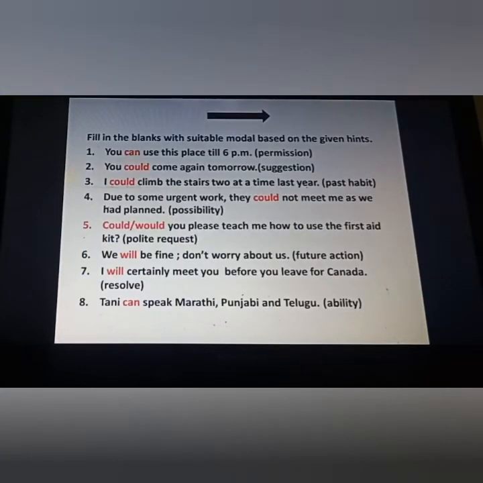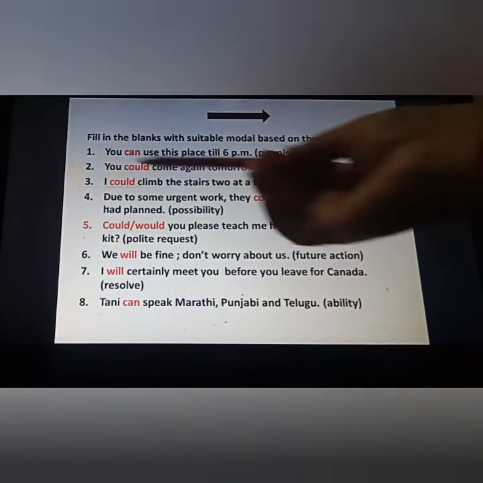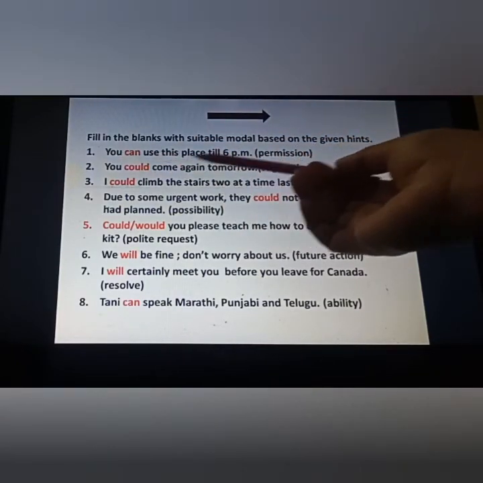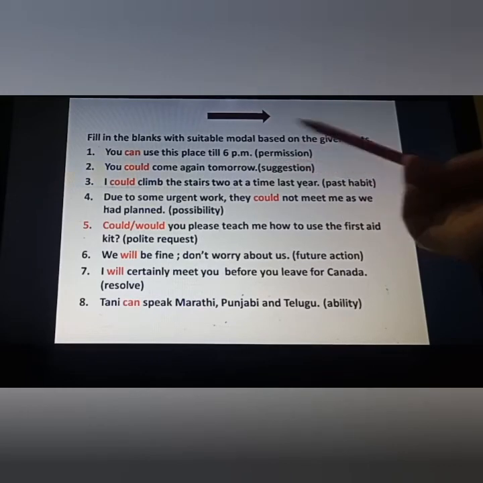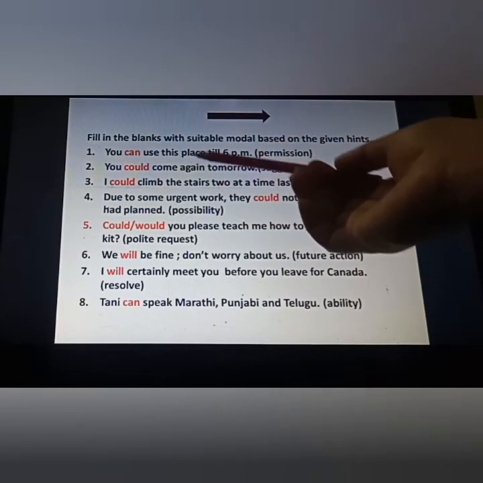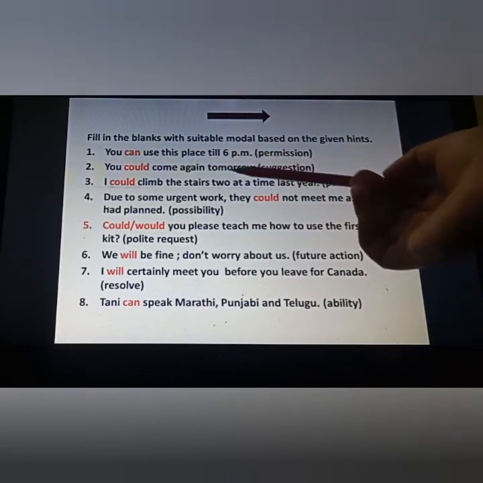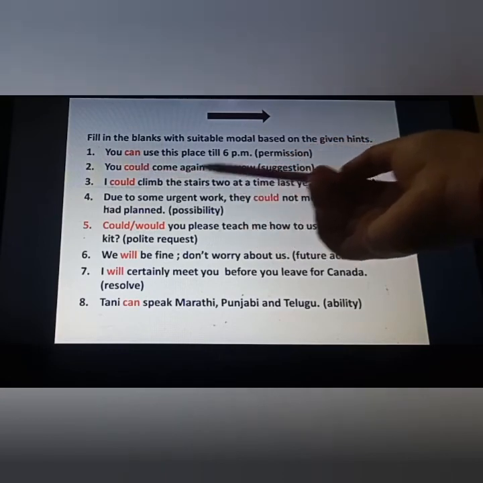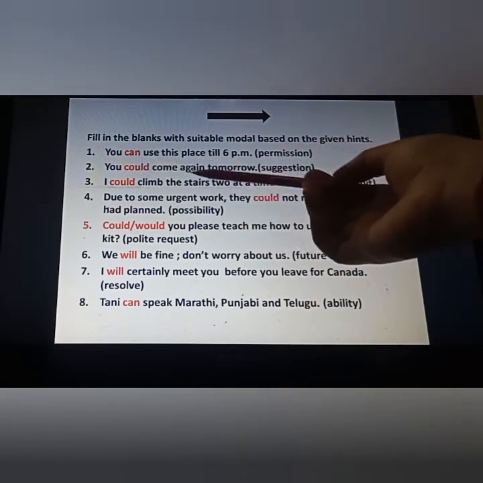And this is your exercise. Fill in the blanks with suitable modal based on the given hints. These hints, as we have done in the examples, same these hints will be given to you, and according to them you have to put your answer. You dash use this place till 6 p.m. Permission, simple permission, so you can use this place till 6 p.m. Now you dash come again tomorrow. Then you could come again tomorrow.